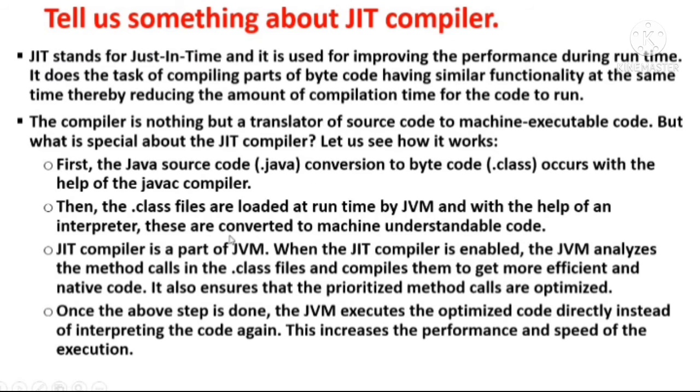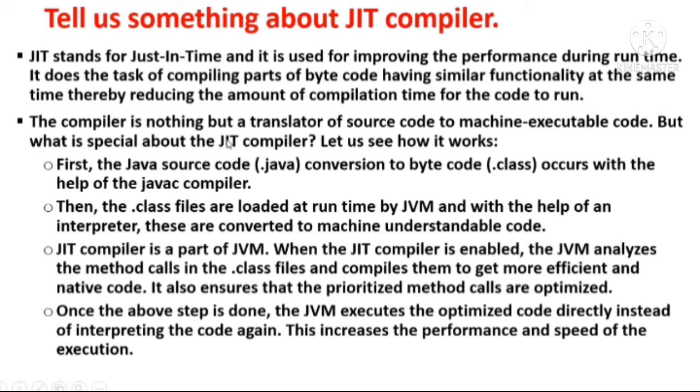Here the next question is, tell us something about JIT compiler. So JIT stands for just in time and it is used for improving the performance during runtime. Okay, so it does the task of compiling parts of bytecode, having similar functionality, at the same time, thereby reducing the amount of compilation time for the code to run.